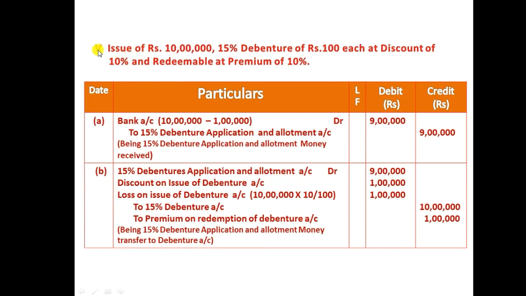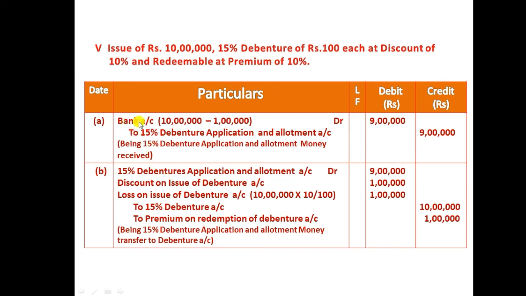Now we'll see the fifth one: issue of rupees 10 lakhs 15% debentures of rupees 100 each at a discount of 10% and redeemable at a premium of 10%. In this case, the face value of the debenture is 10 lakh actually, but the company issued with a 10% discount. The company is not going to collect the entire 10 lakh from the debenture holder. The company will collect 10% less, but at the time of repayment, the company is going to pay 10% more. So at the time of collecting less, and even at the time of repaying, the company is going to pay more. Let's see the journal.